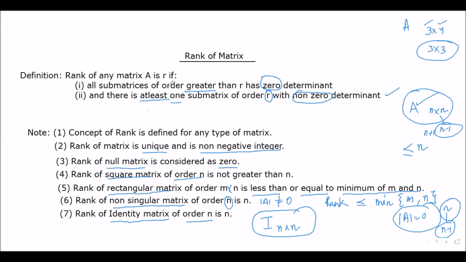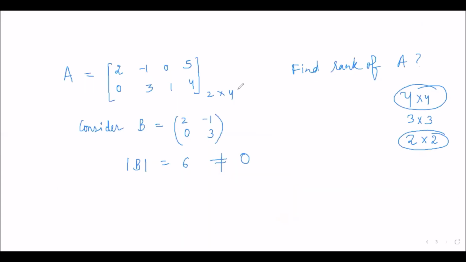The first condition is that all submatrices of order greater than R have 0 determinant. There is no need to check this one, because the submatrices of order greater than 2 would be of order 3, 4 and 5, and we don't have such submatrices in this matrix A. So we have started from the submatrix of order 2, and we have a submatrix of order 2 with non-zero determinant. So the rank of this particular matrix A will be 2.